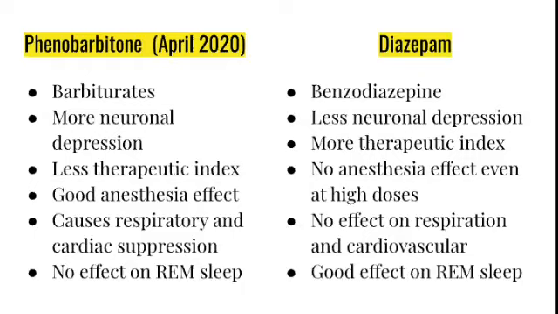Phenobarbital has more neuronal depression compared to diazepam, whereas diazepam has less neuronal depression. Phenobarbital has a low therapeutic index, whereas diazepam has a higher therapeutic index. So it means the more widely used drug is diazepam, whereas phenobarbital is less widely used. Phenobarbital has a good anesthesia effect, whereas diazepam has no anesthesia effect even in higher doses. Phenobarbital causes respiratory and cardiac suppression, whereas diazepam has not shown any respiratory or cardiovascular suppression.